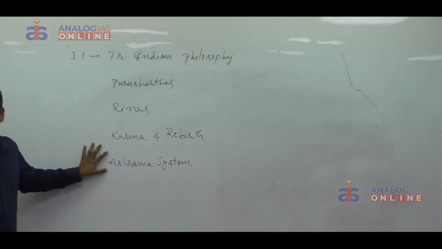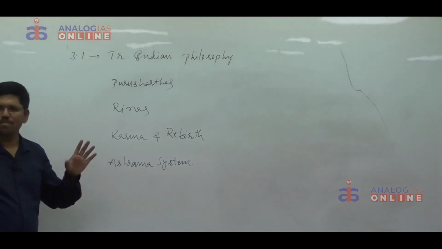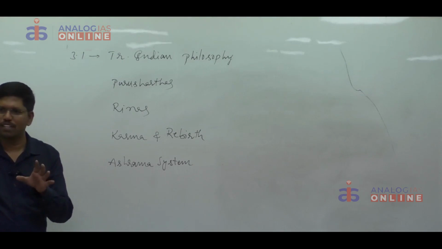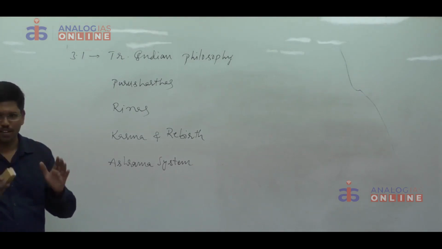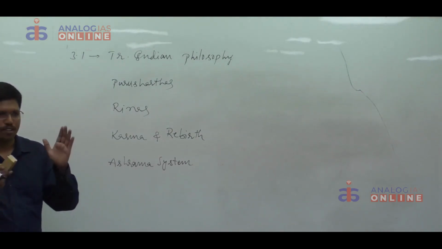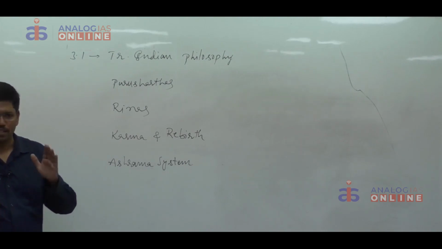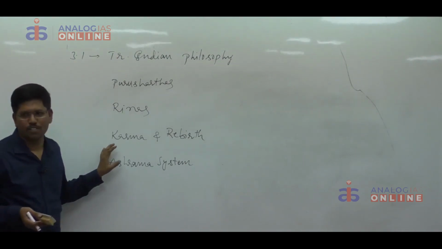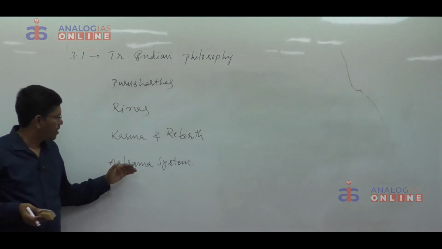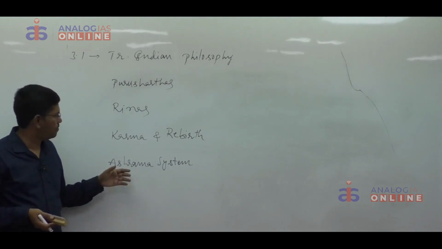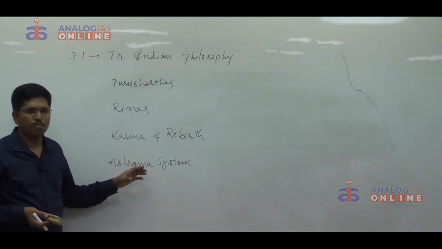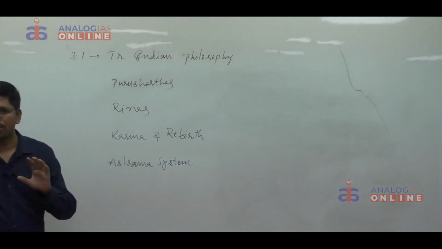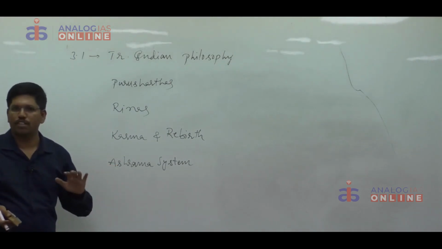Then Ashrama system, you have to write. For the Ashrama system, there is no concept of significance, just a regulated life and imparting education, everything in different stages of life. Our Hindu philosophical thinkers divided life into 4 stages. Here there is no concept of significance, but systematic classification. Ashrama system, right? What is the meaning of Ashrama system? Write about those 4 stages, one after another, briefly.